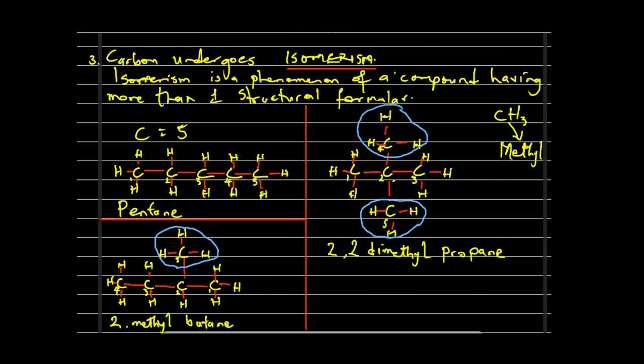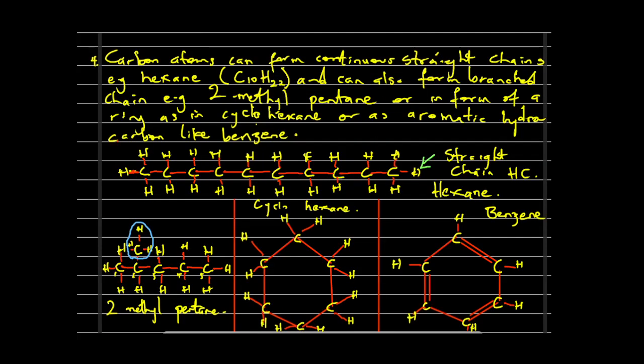Number 3, we said it undergoes isomerism, whereby a particular compound has different structural formulas. The 4th property is that it has the ability to form either straight chain hydrocarbons or branch chain hydrocarbons, or a cyclo compound, as in cyclohexane, or even an aromatic compound, as we have just seen here. So this is, let me put it here, aromatic. That is an example that we have just seen here.